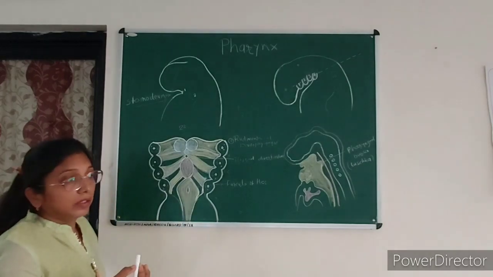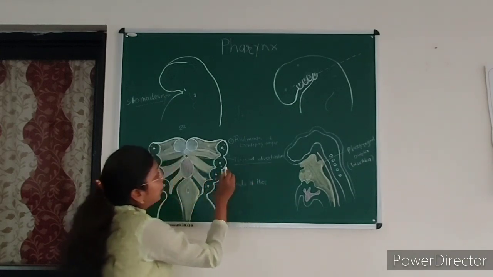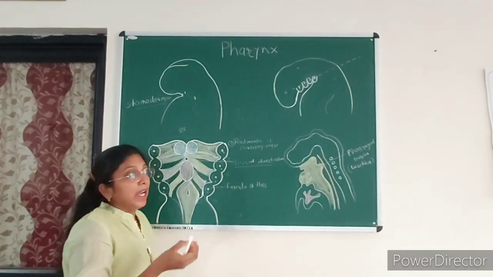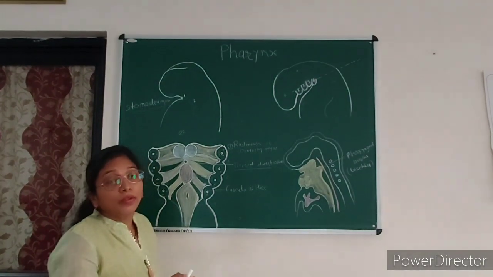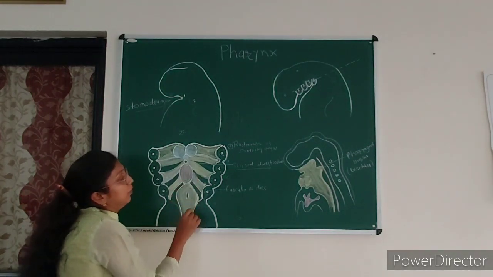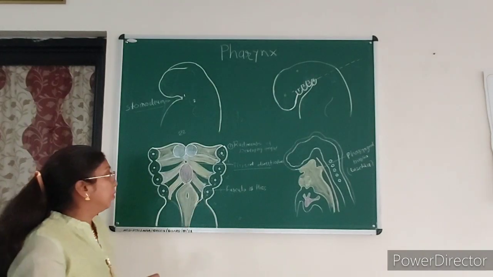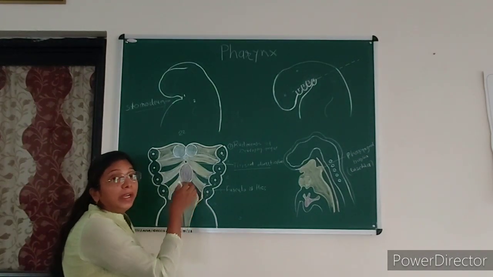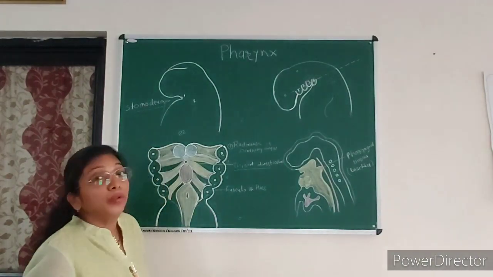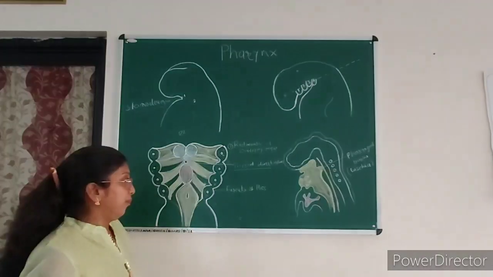Now behind this medial lingual swelling, also known as the tuberculum impar, there is a depression on the floor. This depression is known as the thyroid diverticulum. The thyroid diverticulum deepens to form a thyroglossal duct, and it forms the thyroid gland. Now the third feature is the furcula of His, or laryngotracheal groove. This laryngotracheal groove deepens to form a laryngotracheal diverticulum, and this laryngotracheal diverticulum ultimately forms the respiratory system.